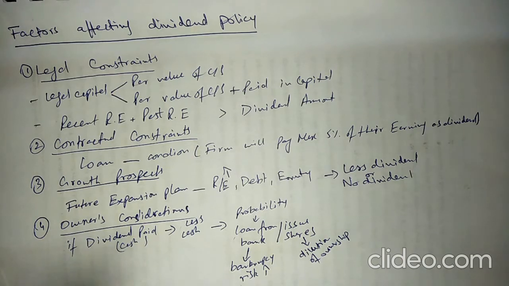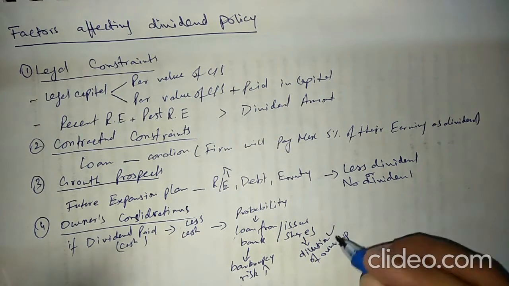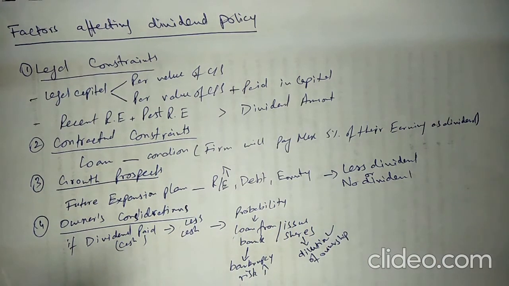And I have my own research as well. According to my research in Pakistan, family firms pay a very low dividend as compared to non-family firms. Significantly lower dividend is paid by the family firms. Their concerns might be related to the dilution of ownership. So this factor also affects the dividend policy. All these considerations also affect the dividend policy.